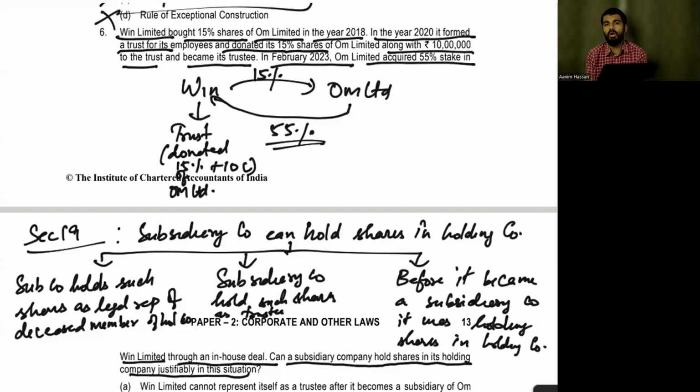Section 2(87) is saying what? Holding more than 50%, it should be at least 51%. I want everybody to hold in your head the difference between a government company and a subsidiary company. A lot of people get confused in it. Because it's holding more than 50%, it becomes a subsidiary company.